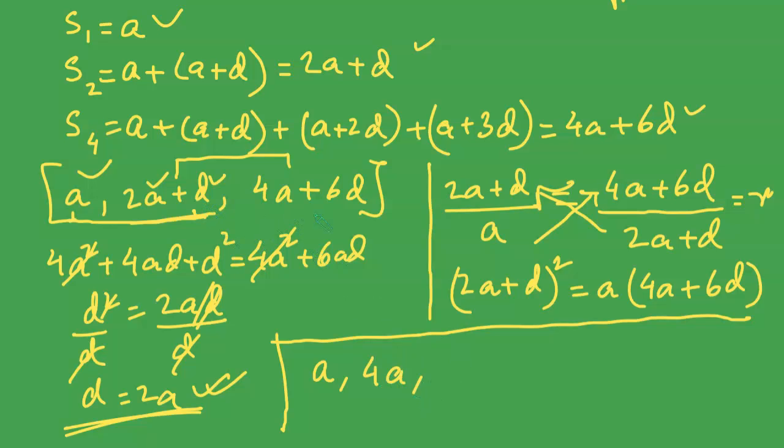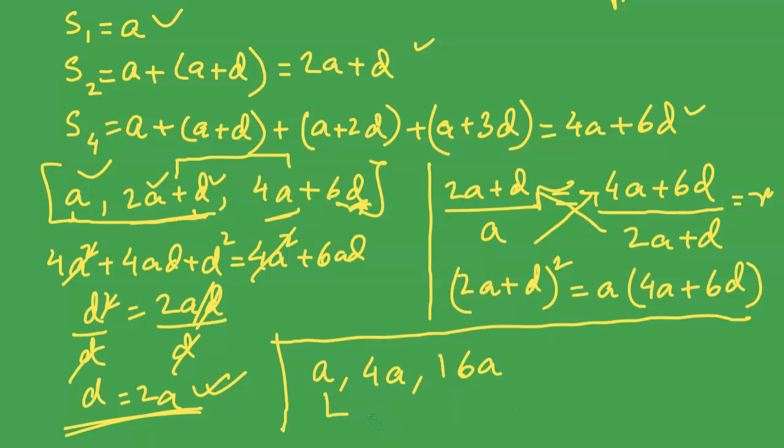What is the third term? 4a plus 6 times 2a. 6 times 2a is 12a plus 4a is 16a. So, these are the three consecutive terms of the geometric sequence. Hence, now we are in a position to find the value of r, which is the common ratio for the geometric sequence.